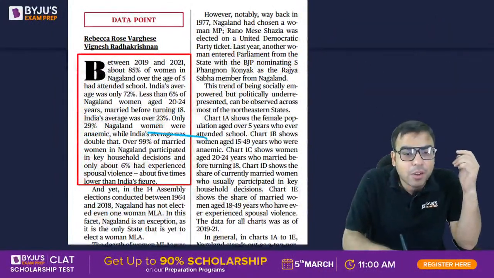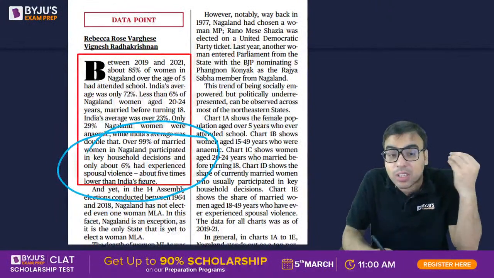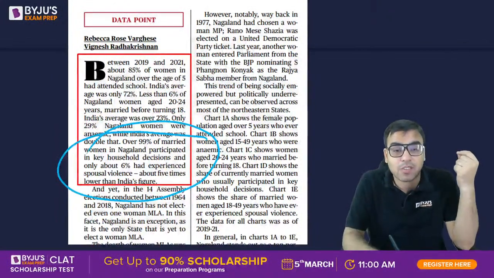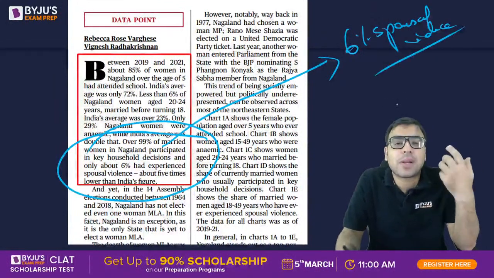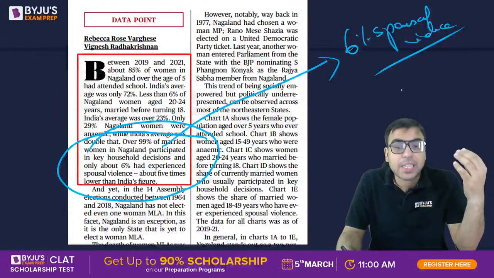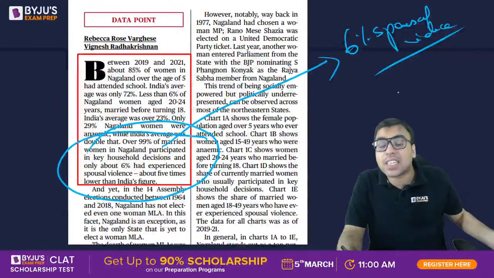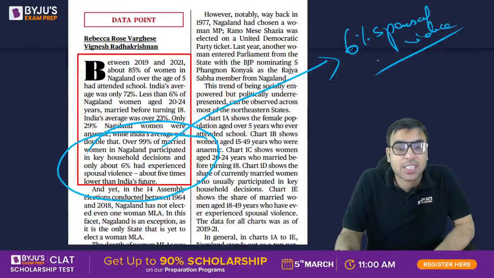Over 99% of women married in Nagaland participate in key household decisions and only 6% had experienced spousal violence. अब देखो, सिर्फ 6% केस में spousal violence हुआ है. Violence means कि husband beating wife or something like that. But if you see in the rest part of India, it is very high. 6% नहीं है, बहुत ज़्यादा है, इससे कहीं ज़्यादा है.